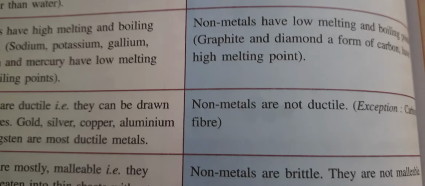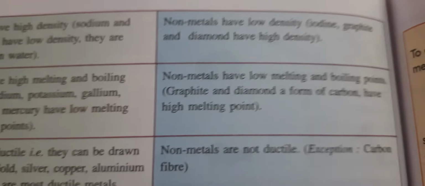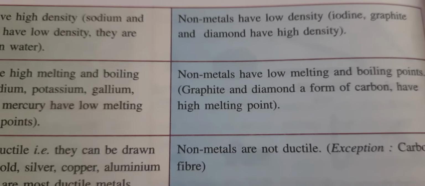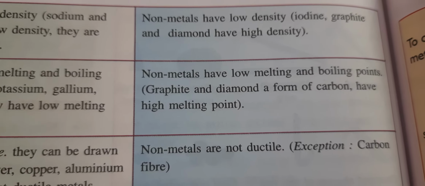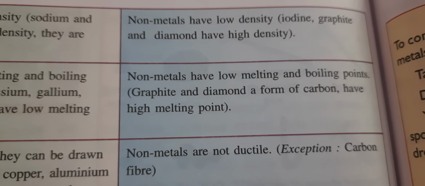Understood? Now if we talk about non-metals, they generally have low melting and boiling points. Only graphite and diamond, forms of carbon, have high melting points. Understood?